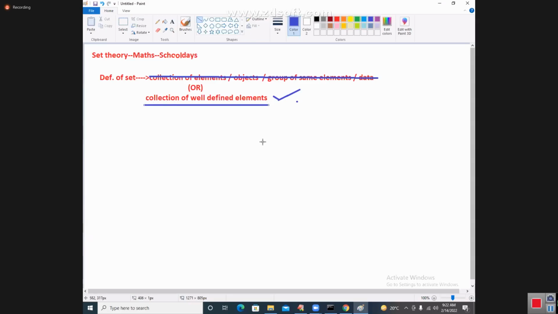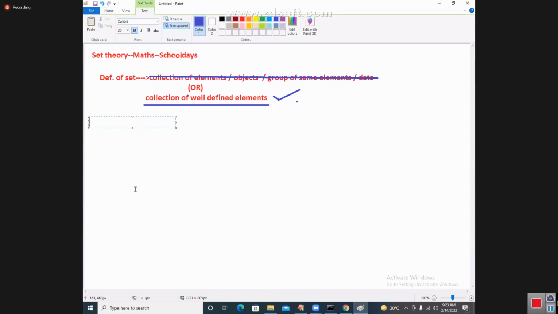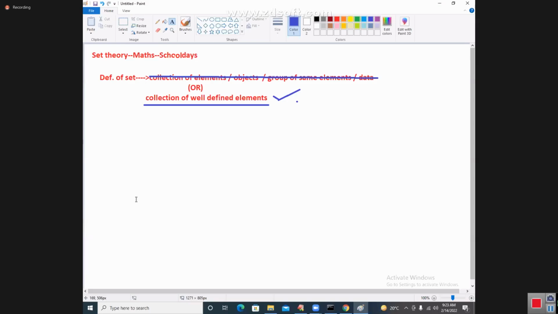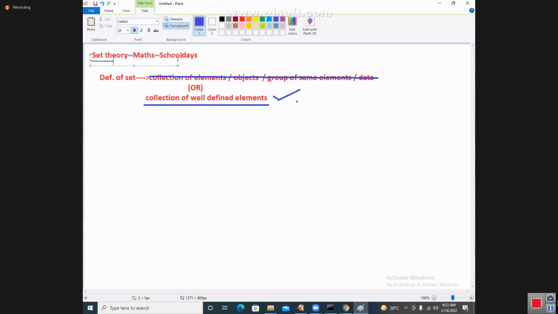Let me talk about what is the meaning of this set. I like this word. This is a perfect thing. Even if I define, I will define like that. Let me explain. Now I'm talking about maths only. All of you listen to my explanation. No need to worry about it. I'm going to explain to you now.